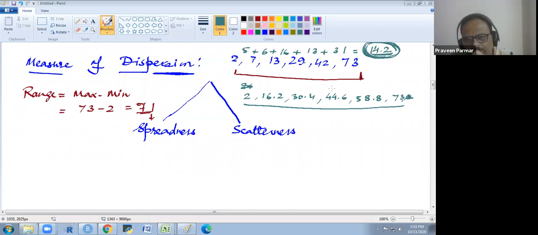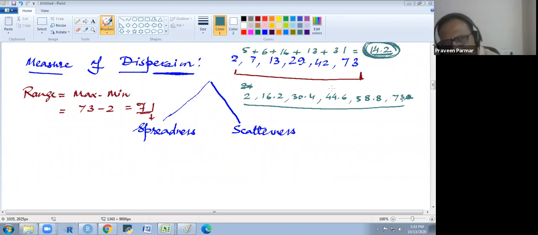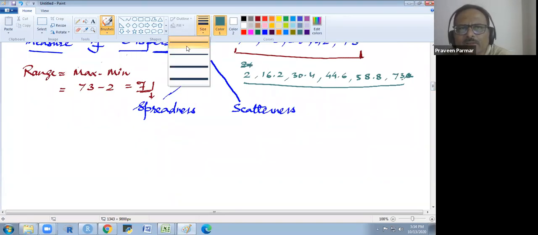Does that make sense to everyone now? So a measure of dispersion is of two types, measure of spreadness and measure of scatterness. First we study the measure of spreadness, and later on we study the measure of scatterness. So for the range, I will explain some more things about the range.